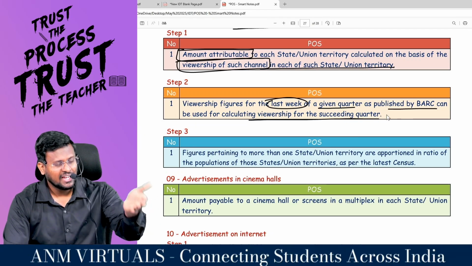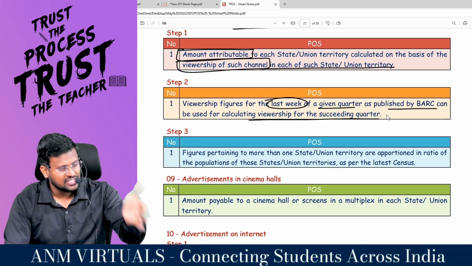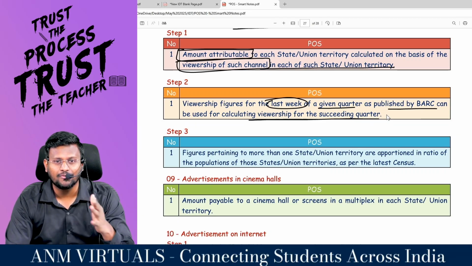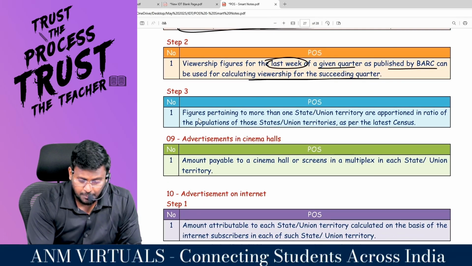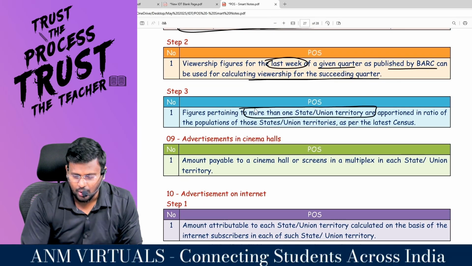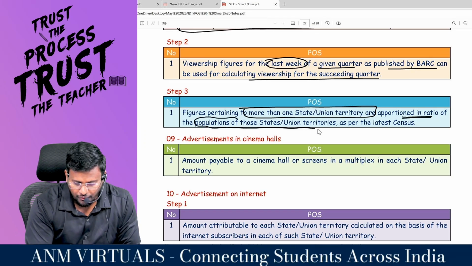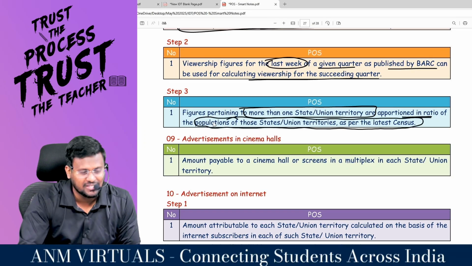They will say that this much viewership was there for this channel in this state. So they will give you a report. Based on that report, you have to split the value of supply. Figures pertaining to more than one state or union territory are apportioned in the ratio of the population of that state or union territory as per the census.